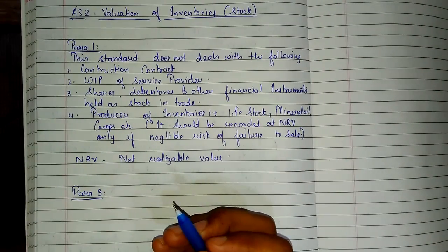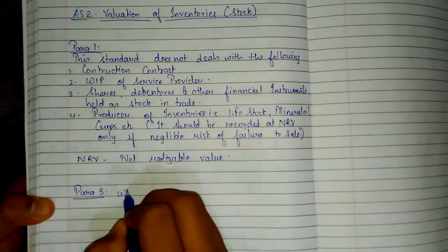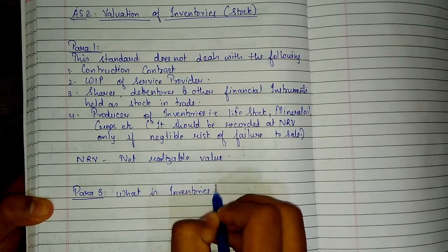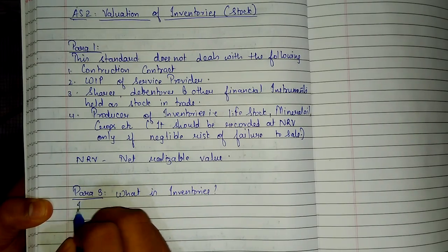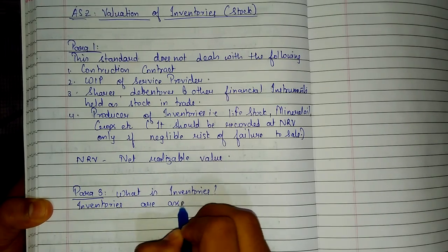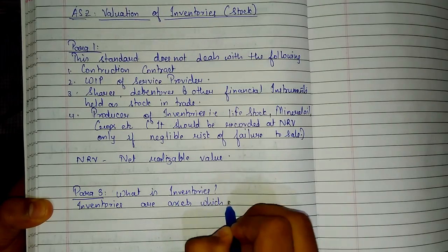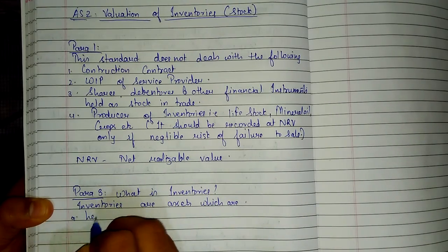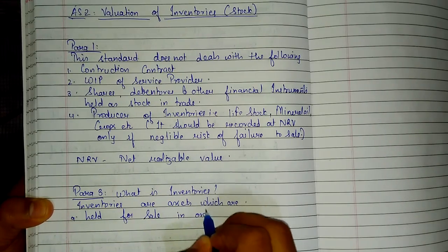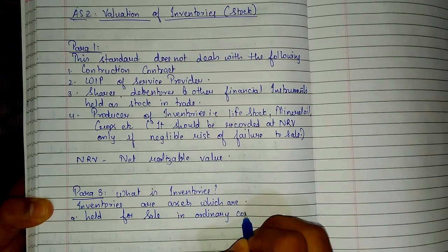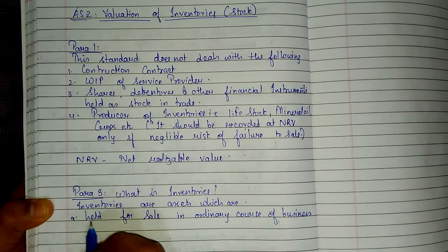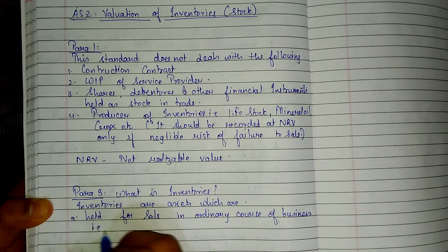Para 3, what is inventories? It is given in para 3. Inventories are assets which are held for sale in ordinary course of business, that is finished goods.